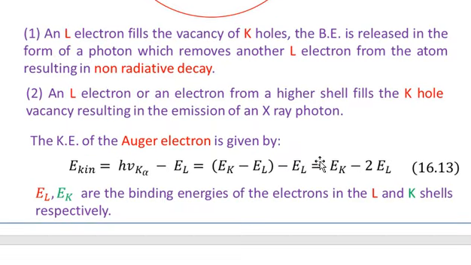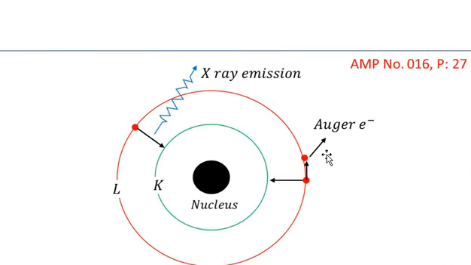The second option is that an electron from a higher shell fills the K hole vacancy, resulting in the emission of an X-ray photon, as shown on the left-hand side of this process. That is, this is the emission of X-rays.